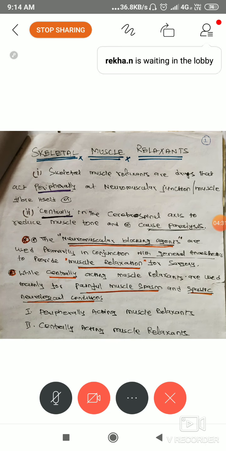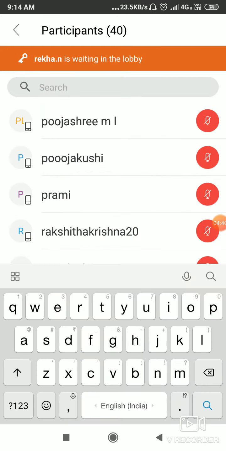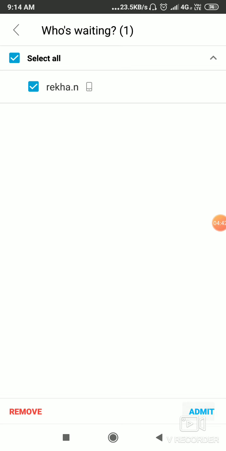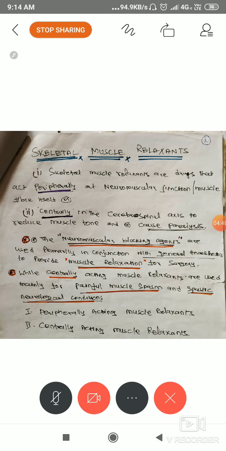Why do we need muscle relaxation? Only for the purpose of surgery. For example, if you want to do a total knee replacement surgery, or a total hip replacement surgery, or any GA surgery, normally the patient should be very relaxed.